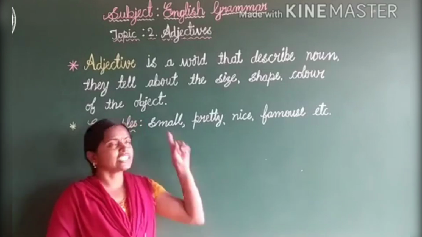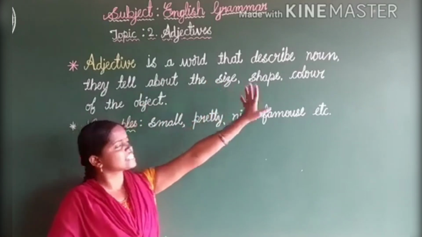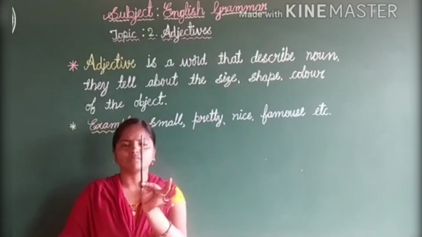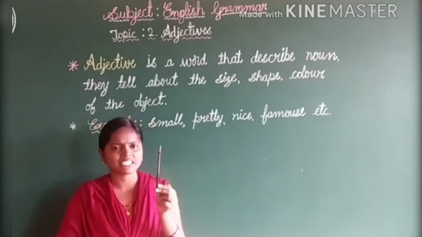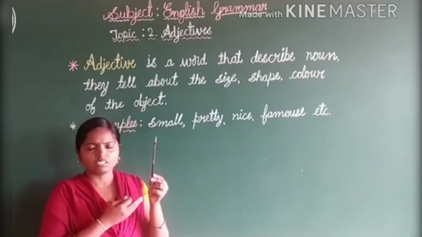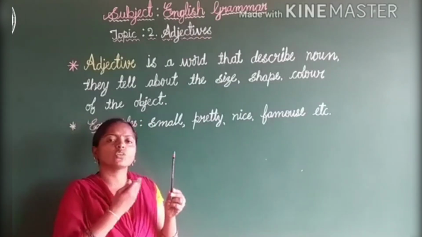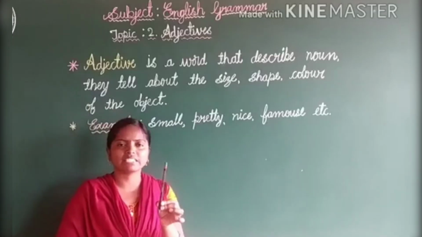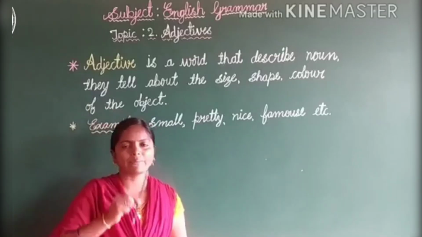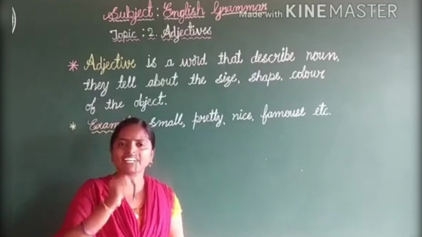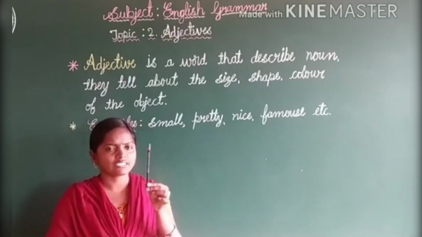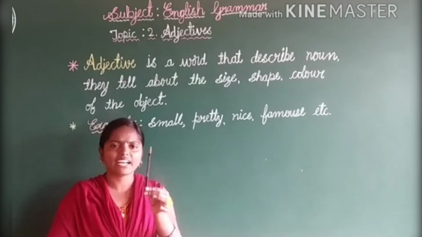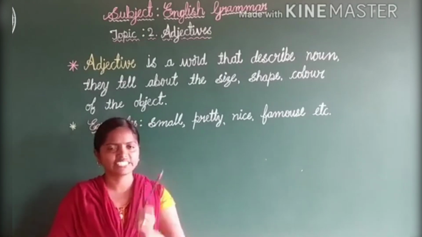So, adjective is a word that describes the noun. It means, what is this? This is a pencil, right? This is a noun. Now, describe means it is going to explain. Pencil is a noun. I am going to describe this thing. This is the long pencil. This is in black color. See here, long. Long is an adjective. Black color. Color is an adjective.